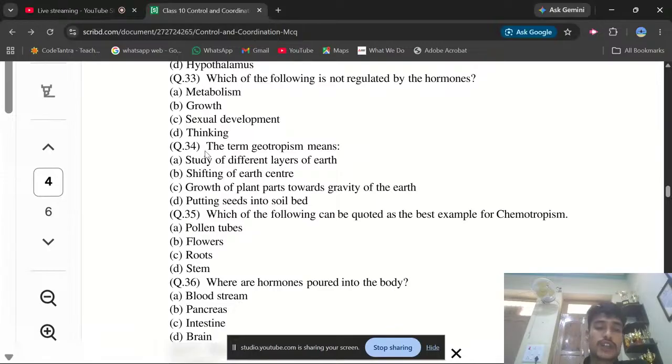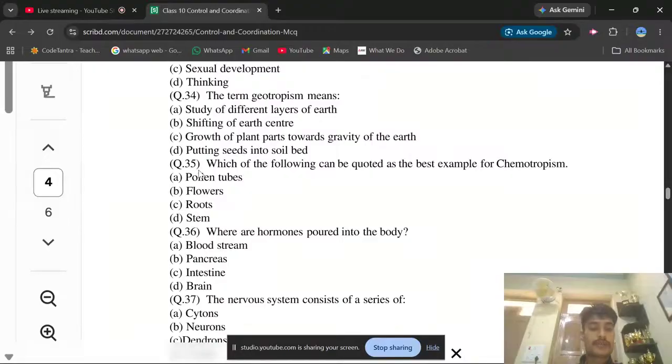Let's move to question number 34. Here the question is asking, the term geotropism means. As I discussed in the classes, geo means earth. So if we're talking about the earth part, what will be the meaning here? A study of different layers of earth, shifting of earth center, growth of plant towards gravity of earth. जियोट्रॉपिज्म का मतलब हो गया किस डायरेक्शन में हमारी प्लांट क्या कर रही है सर, ग्रोथ कर रही है. So growth of plant parts towards the gravity. This is the correct answer here. Let's move to question number 35.